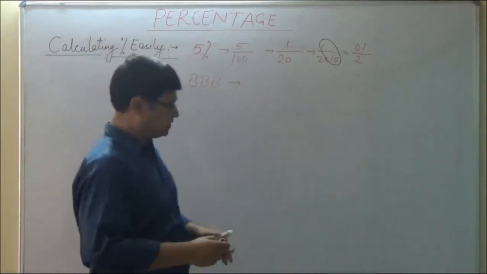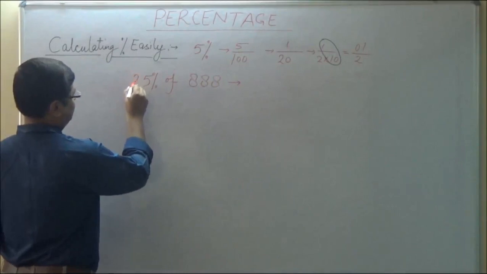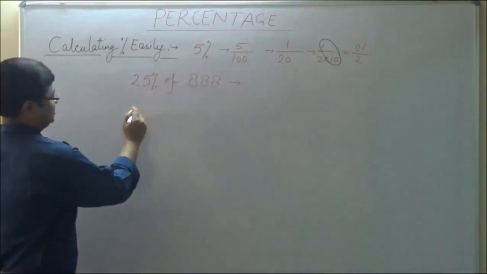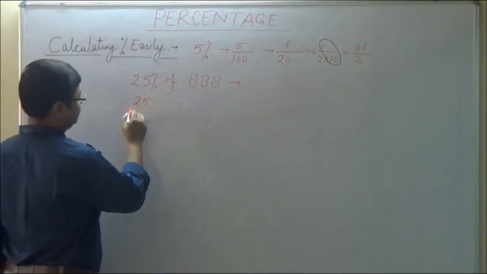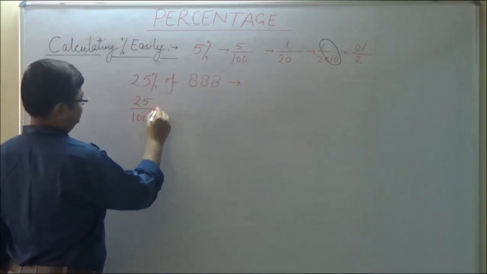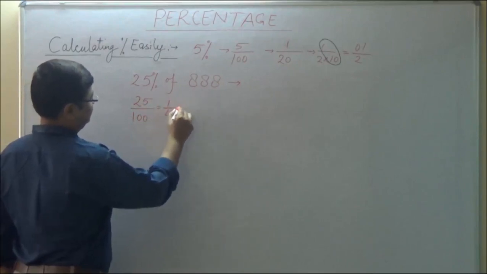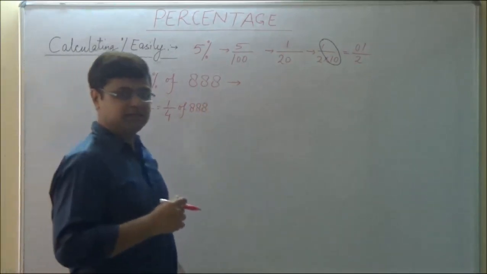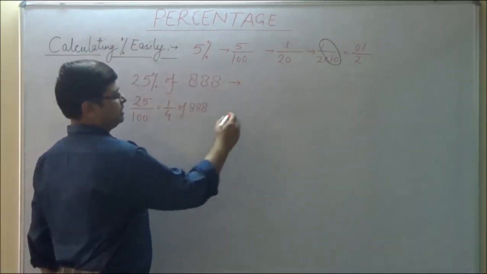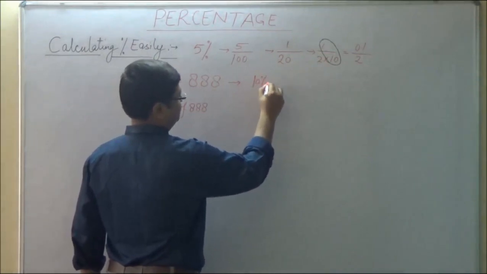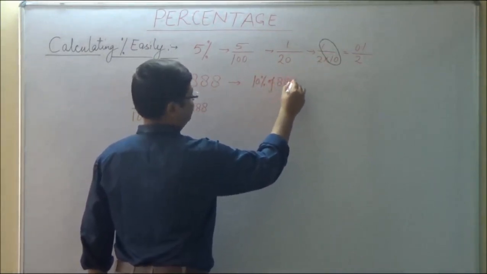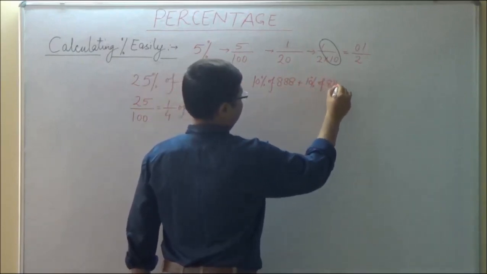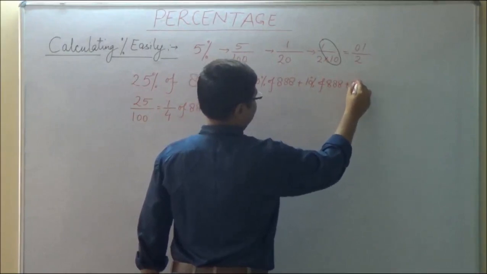Moving further, let us try to find out 25% of 888. See, 25%, as we all know, is 25 by 100, which is equivalent to 1 by 4 of 888. Now see, in this case, you can apply this question as 10% of 888 plus 10% of 888 plus 5% of 888.